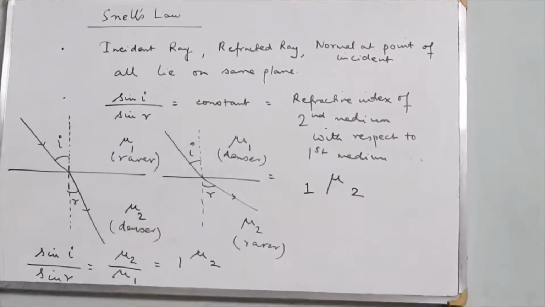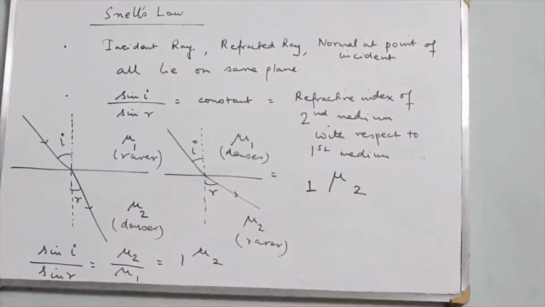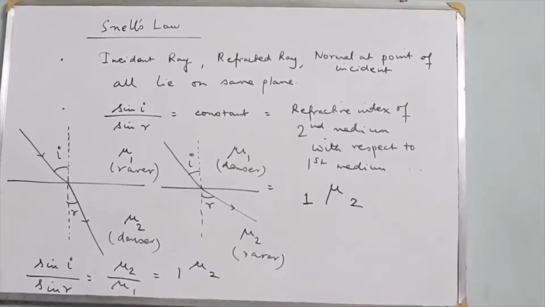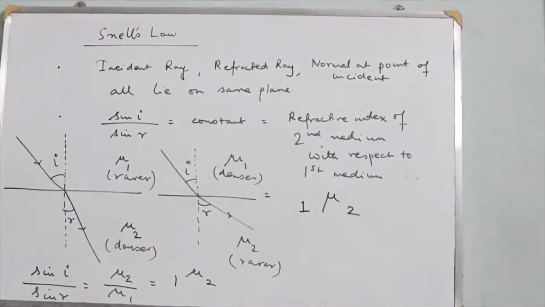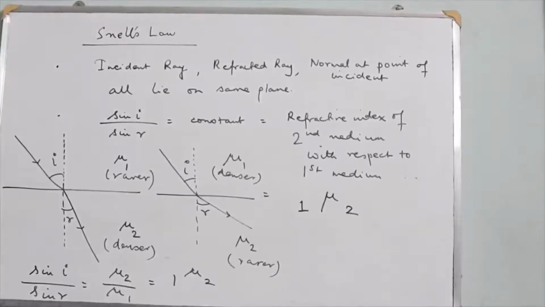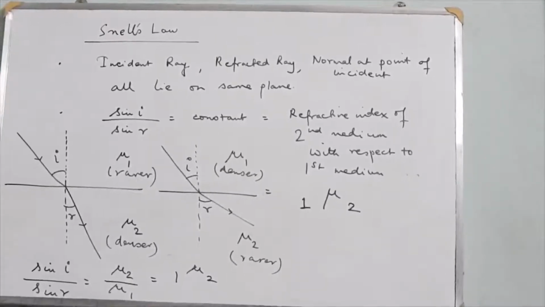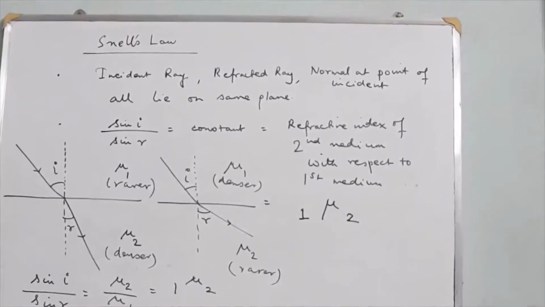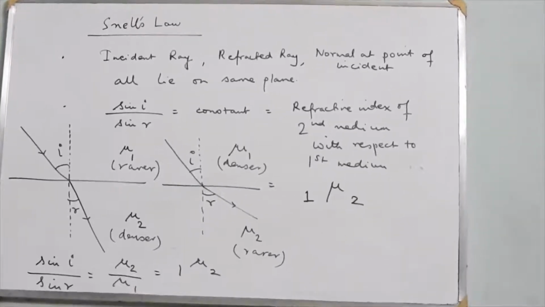As light moves from one medium to another, its speed changes, its wavelength changes, but its frequency does not change. So the cause of refraction is nothing but the change in speed of light, due to which there is a change in wavelength.